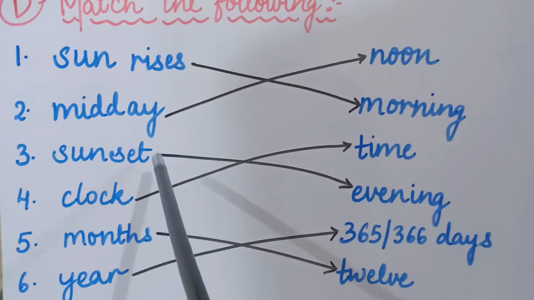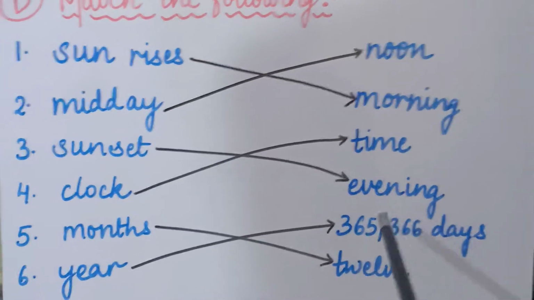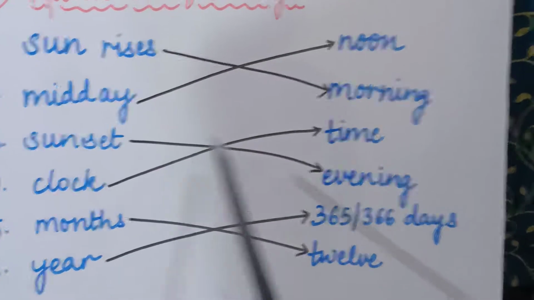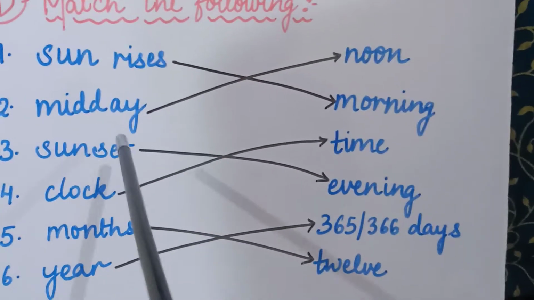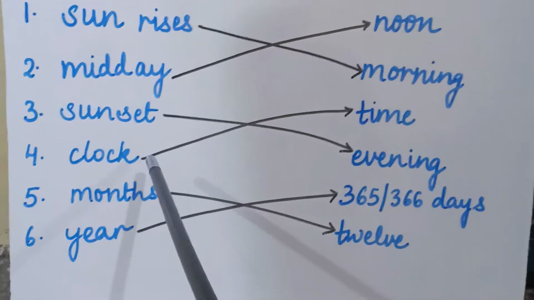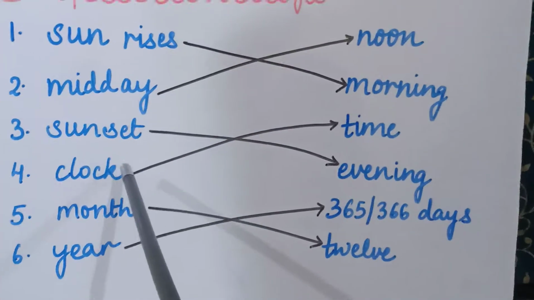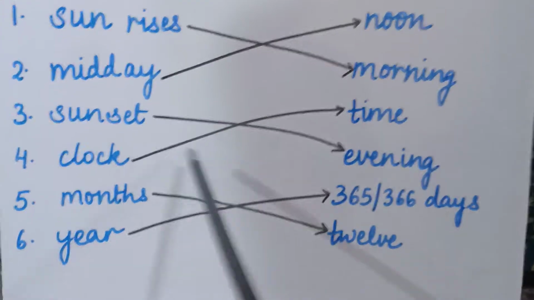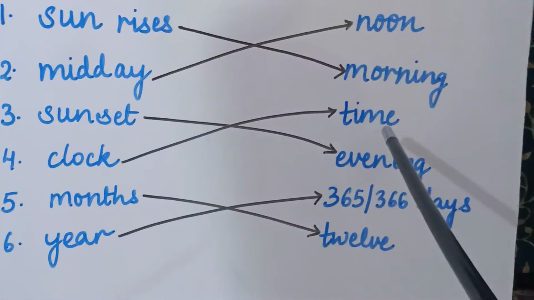Now the sun sets in the evening. Sun rises in the morning and sun sets in the evening. So the correct answer is evening. So we will match the word sunset with evening. Is that clear? Now coming to the fourth word, that is clock. So the correct answer for clock will be time, because clock helps us to watch the time.